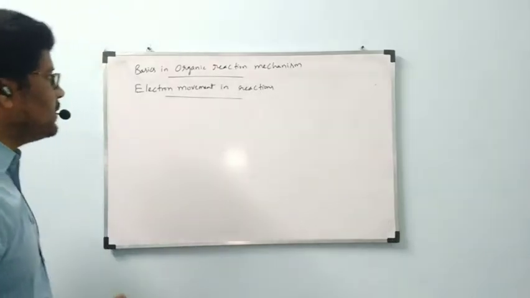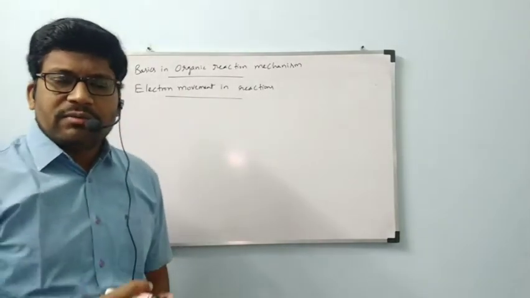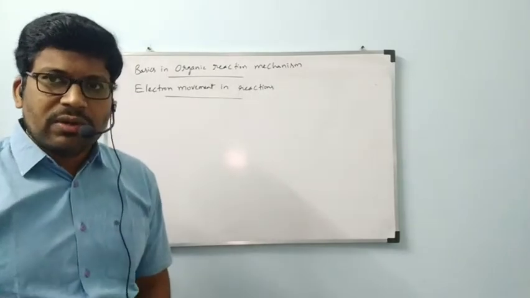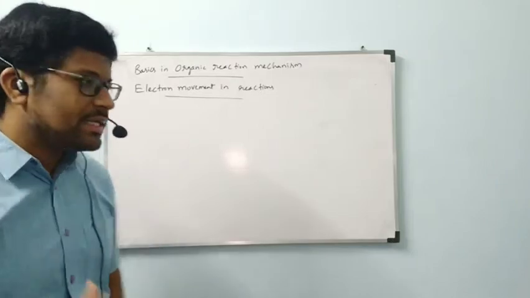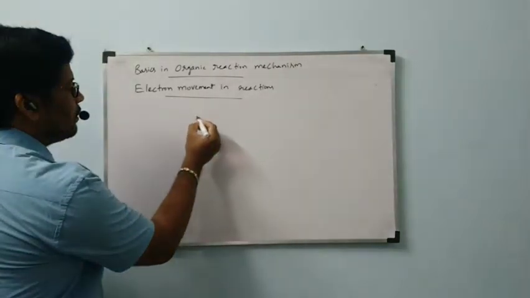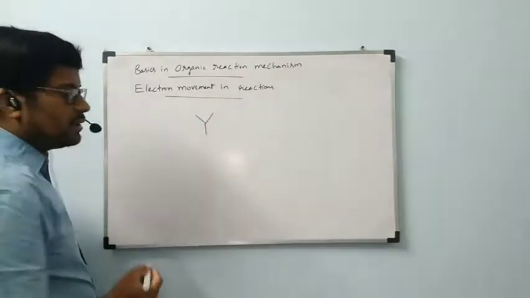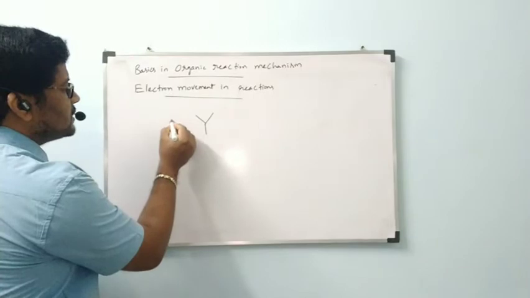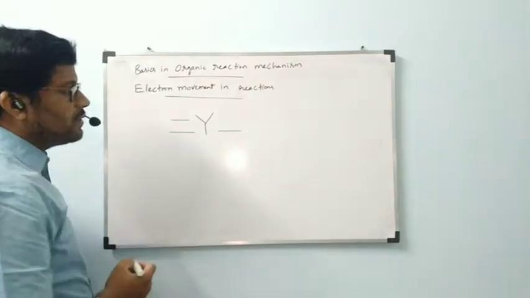Now, coming to electron movement in reactions. Electron movement means we are going to show bond movements. In what way will the bond movements happen? Let us consider Y is the substance, which contains a double bond here and a single bond here.